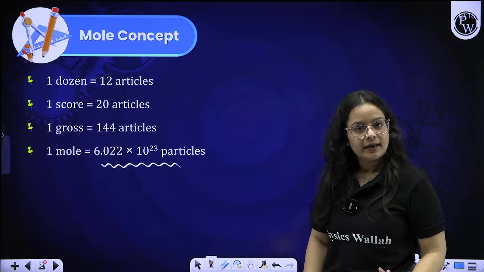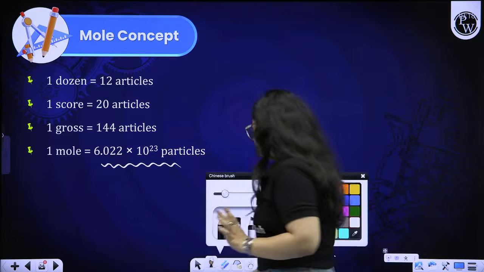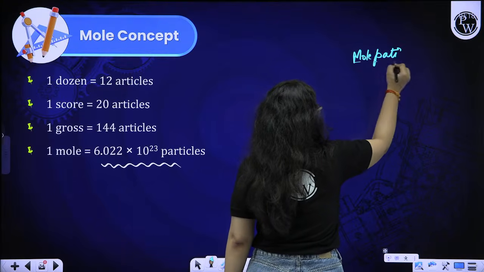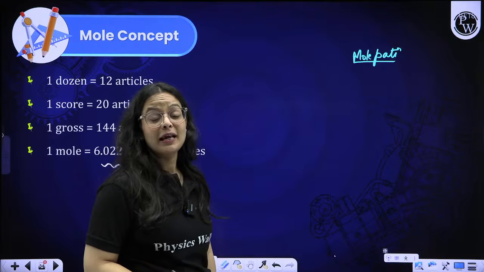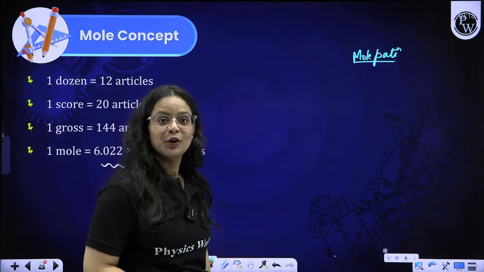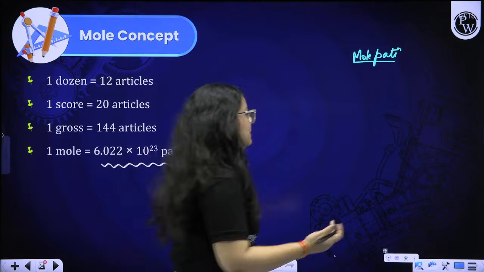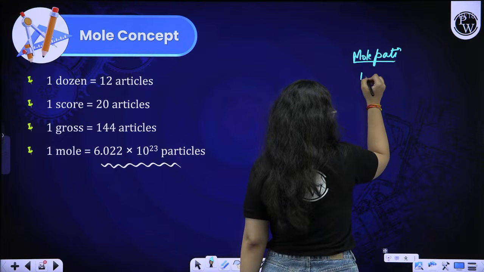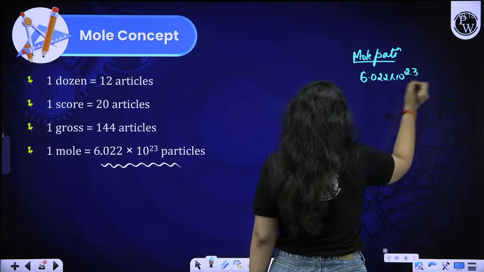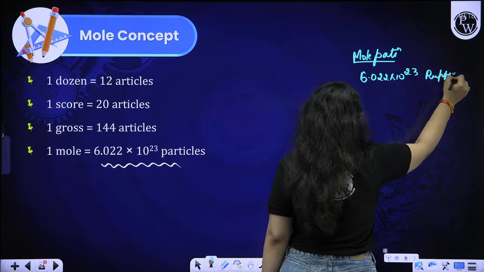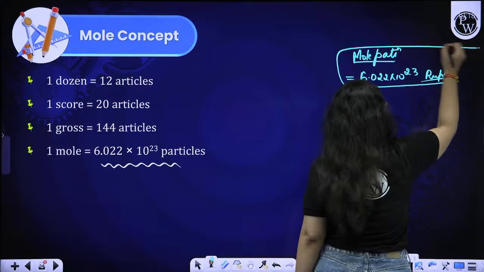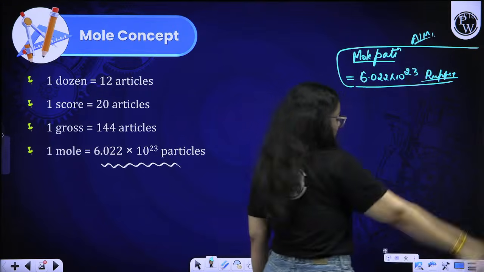Alright. So from now onwards, your main task is to become molepati, isn't it? Not crorepati. We are chemistry students. Our aim is to become molepati. Somebody will say, ma'am, we want to become crorepati. No, you all will become molepati. Molepati means you will earn rupees, that is 6.022 into 10 raised to the power 23. That is the rupees. Right? So this is the task. This is the aim of all the students in our class.